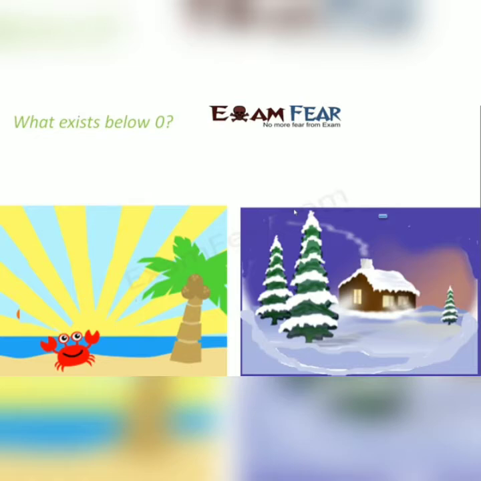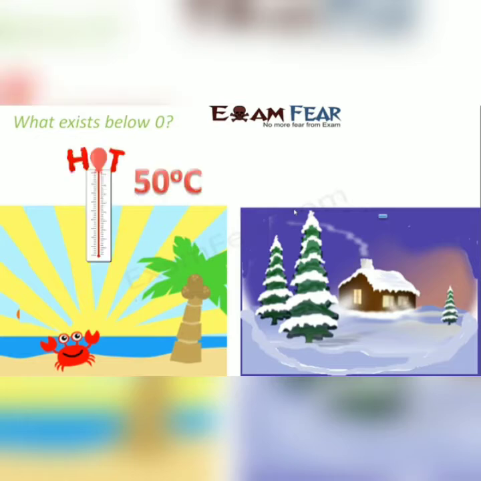Now let's say on a hot sunny day, if you try to find out the temperature outside, in a very hot summer day, the temperature might go as high as 50 degrees Celsius. On a moderately warm day, the temperature might be somewhere around 25 degrees Celsius or 22 degrees Celsius. But sometimes in the hilly areas, especially in hill stations during the extreme winter time, when you look at the temperature, sometimes it starts freezing. You have snowfall outside, you have mountains covered with snow.